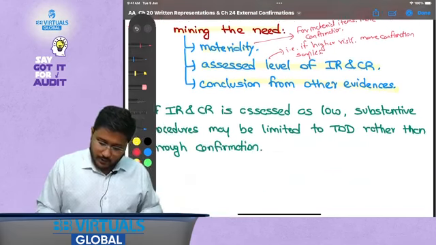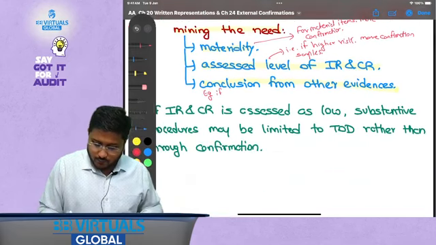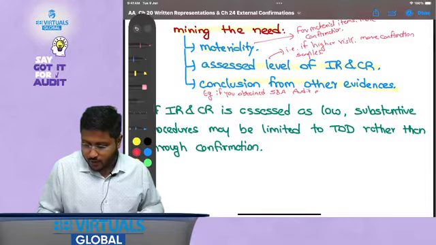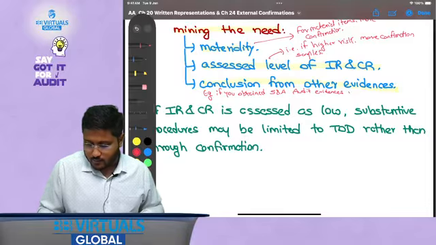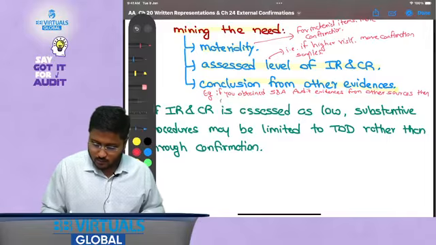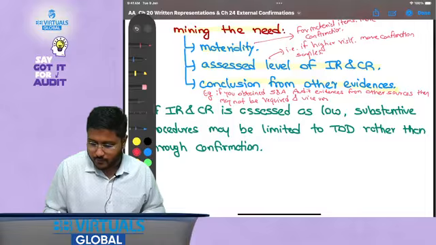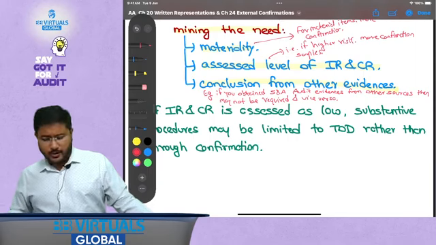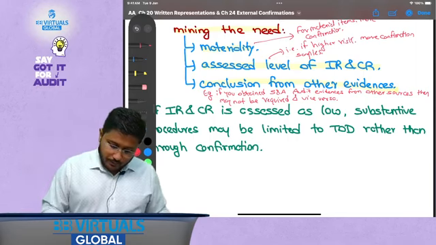So for example, if you obtained sufficient and appropriate audit evidences from other sources, then confirmation may not be required, and vice versa. That is, if you have not obtained sufficient and appropriate audit evidences from other procedures, then you might be requiring it. Okay, now let's discuss about it.